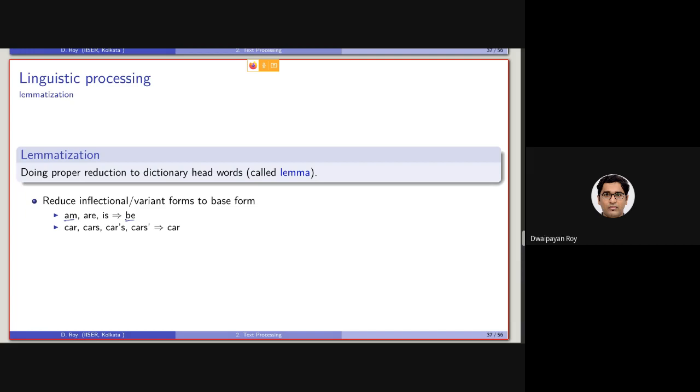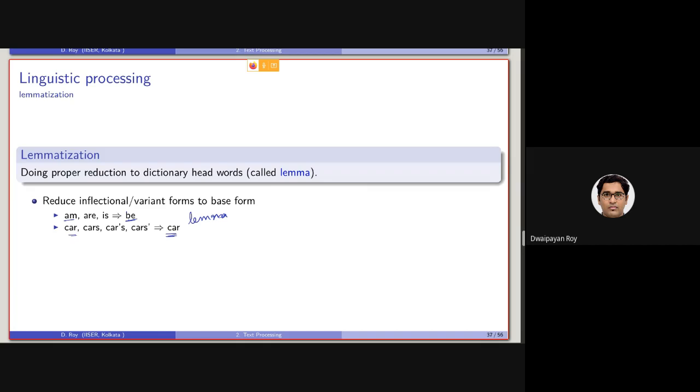Am, is, are, all of them will be transformed into be. Similarly, if the term is car, cars, car's or cars', then all of them will be transformed into the form car. So here this is basically the lemma. In this case, be and car are the lemmas of these terms.